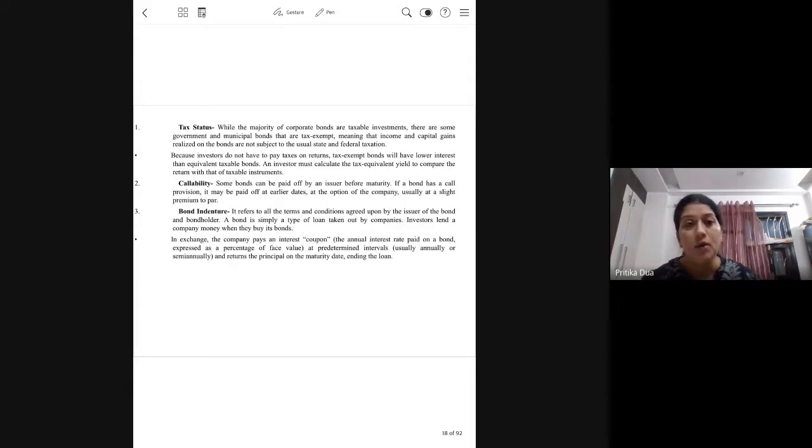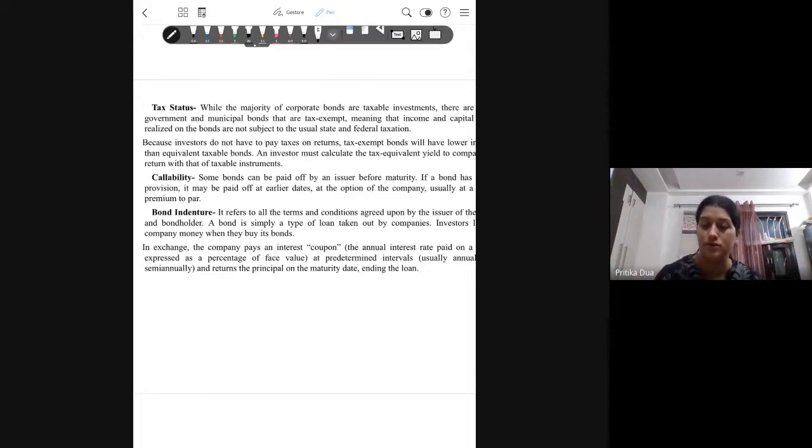Okay, there are many bonds which get a tax exemption status. Generally, the bonds that are issued, real estate bonds, also have tax exemption. Then the terms and conditions of the bonds are known as bond indentures. And there's another term you are seeing here, which is known as callability.